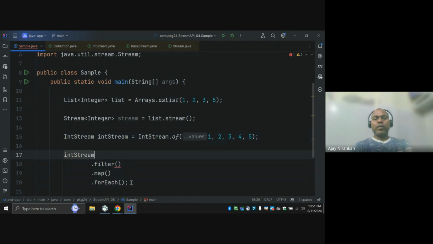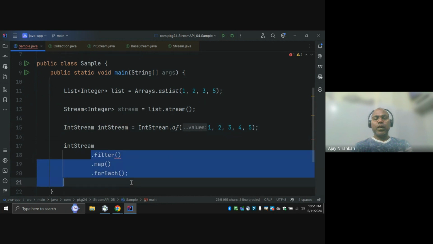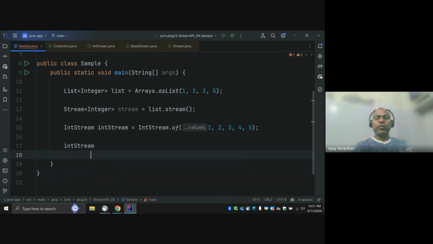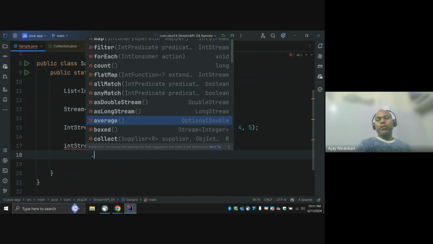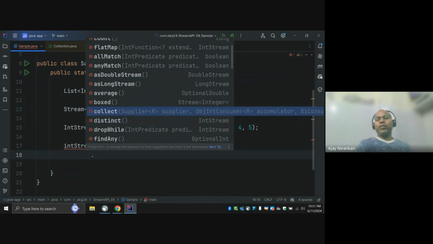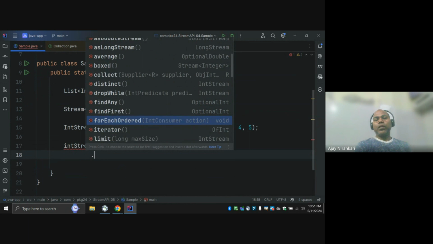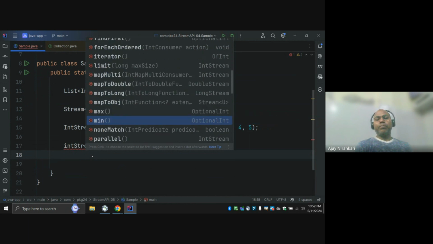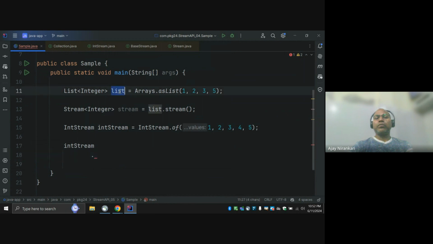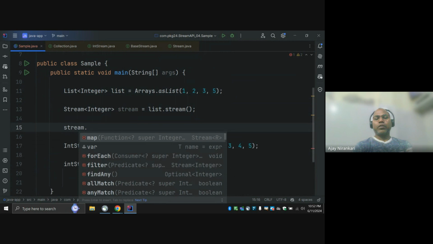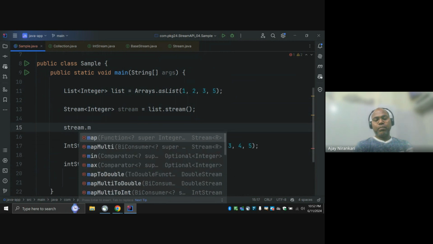Okay, so let us take an example, and just provide dot and explore here. The average function. Notice, and even you can do distinct, maybe find any, find first, list and map, max. Notice max, min. So this max or min you cannot find on a regular Stream. Now this is also a list interface, and here you cannot say max. There is no kind of max.